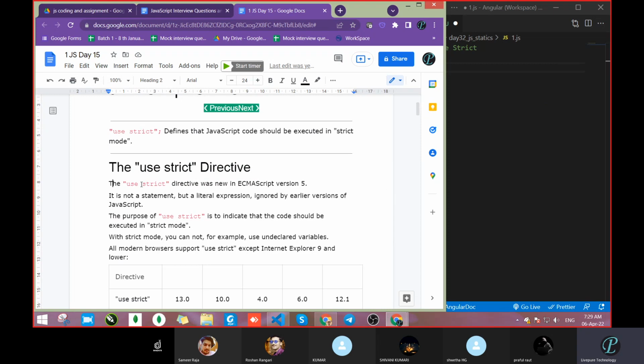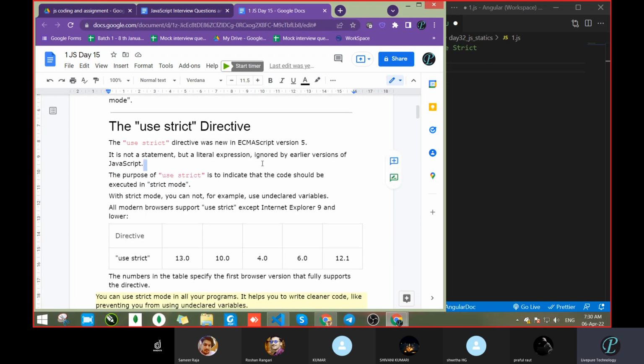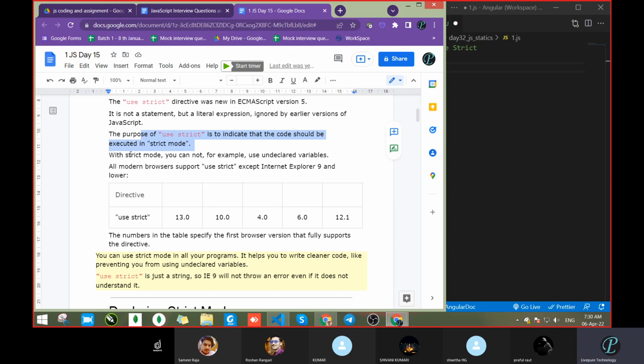The "use strict" directive was new in ECMAScript version 5, so it came in ES5. It is not a statement, but a literal expression ignored by earlier versions of JavaScript. The purpose of "use strict" is to indicate that the code should be executed in strict mode.